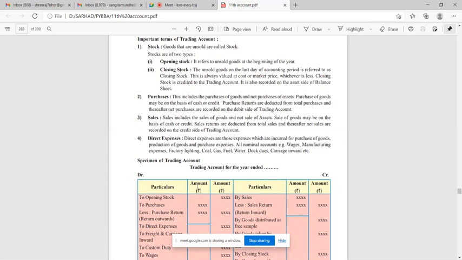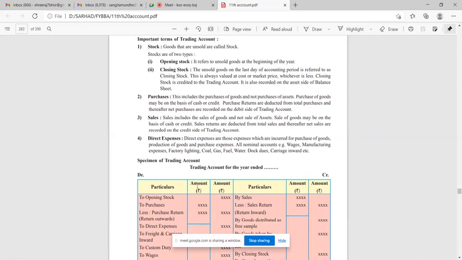This is always valued at cost or market price, whichever is less. This point you have to remember. Being a commerce student, being an account student, you must know that stock is always valued at cost or market price, whichever is less. Then closing stock is credited to the trading account. It is also recorded on the asset side of the balance sheet.